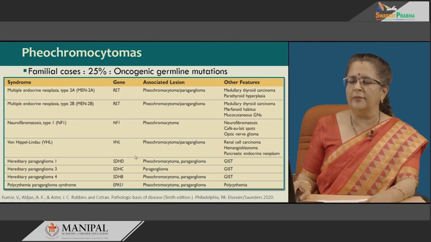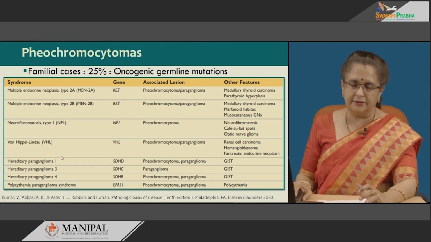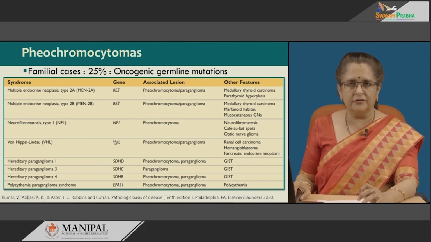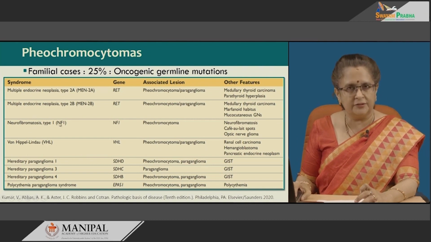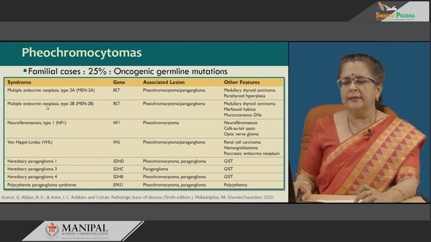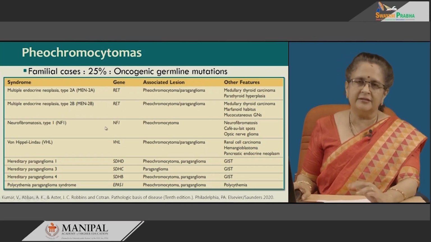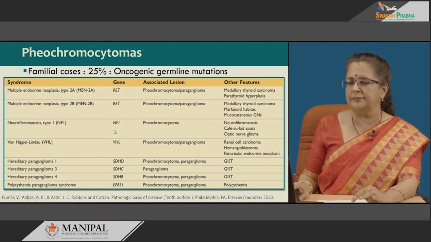The gene involvement is different. The succinate dehydrogenase enzymes D, C and B are associated with the hereditary paragangliomas. VHL is of course the VHL gene, neurofibromatosis is NF1, then the MEN2s, both A and B, are associated with RET. We will see how these two are different much later.